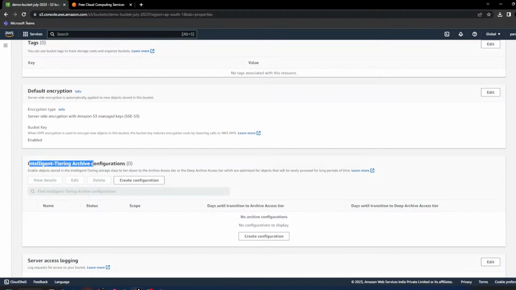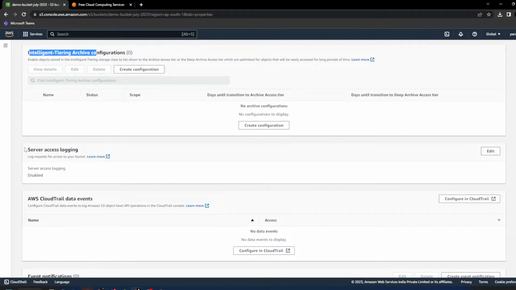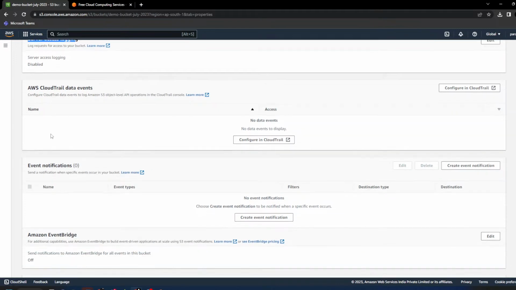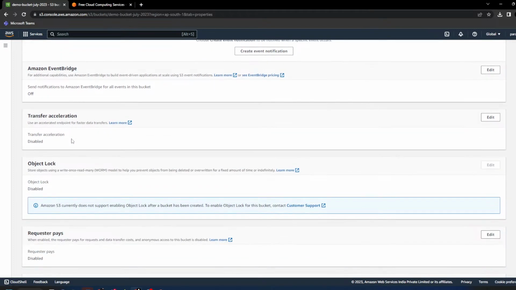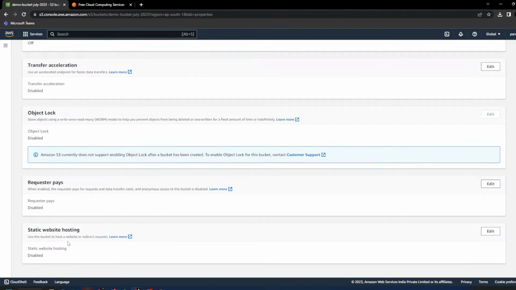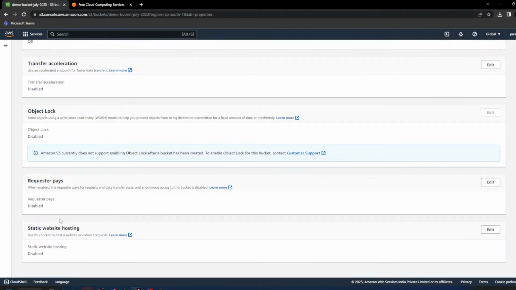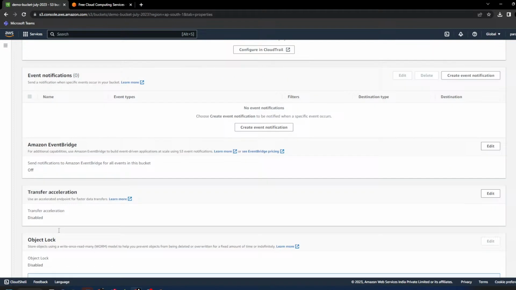Intelligent tiering, right now not required. Server access logging, not required. CloudTrail events, we'll talk about CloudTrail in some time. Event notification, again not required right now. Everything we can skip for now. Static website hosting, we are going to do this tomorrow: how can we host a website on S3?